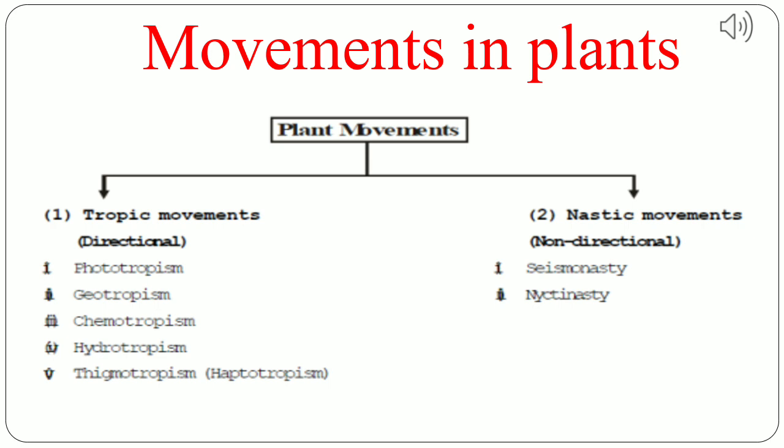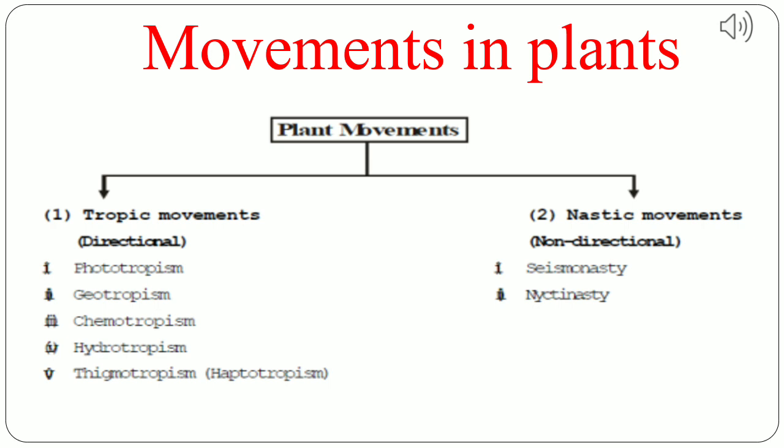So let's start discussing. Tropic movement or directional movement occurs in the direction of the stimulus. It will move towards light, towards water, or towards soil. Non-directional or nastic movement means they have no growth movement, they are independent. Tropic movement is classified into 5 different types: first phototropism, second geotropism, third chemotropism, fourth hydrotropism, and fifth stigmotropism.